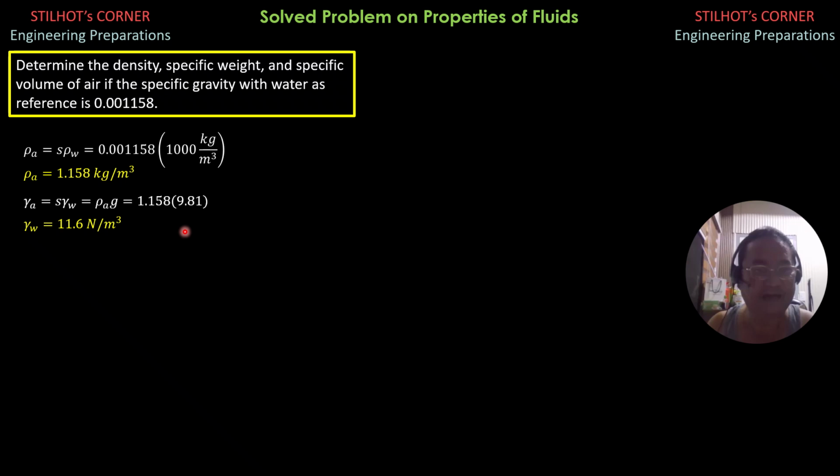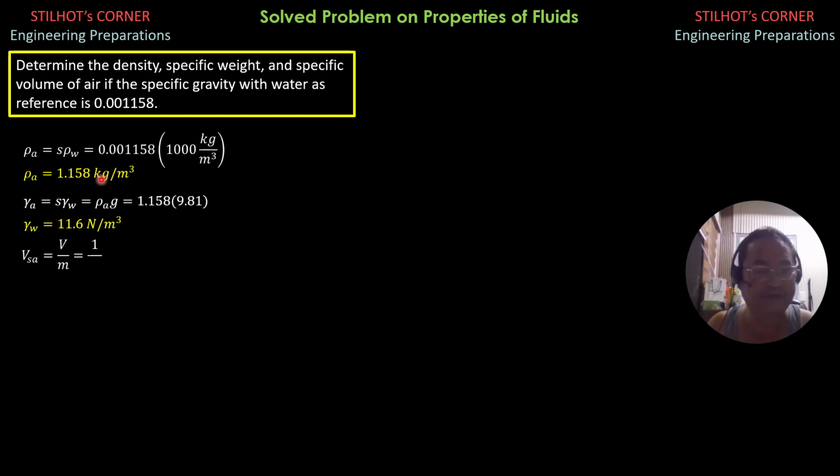Then for the specific volume, it is equal to volume over mass, or 1 over mass over volume. So the specific volume of air is the reciprocal of its density.